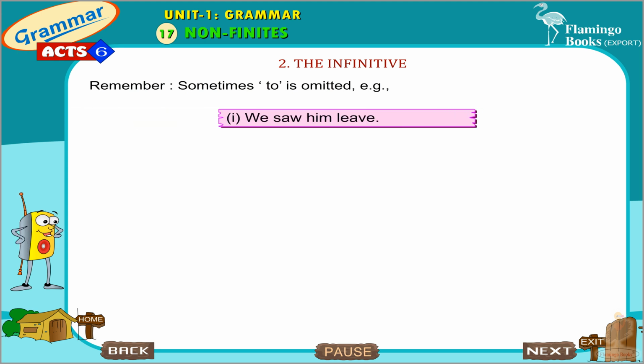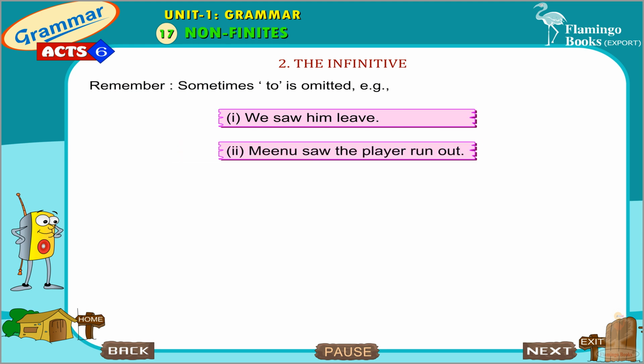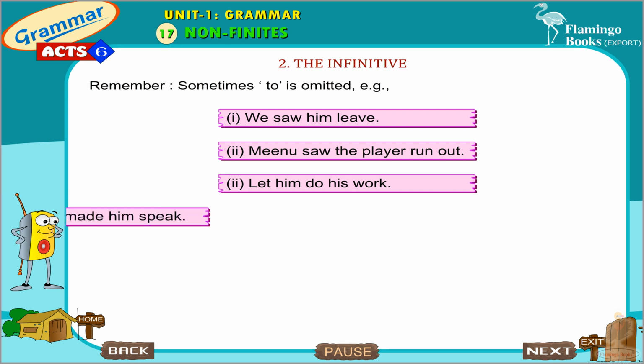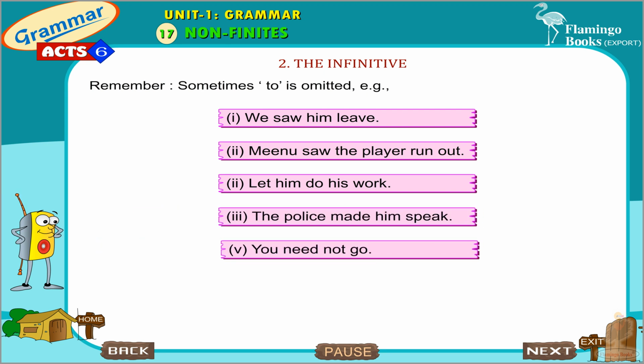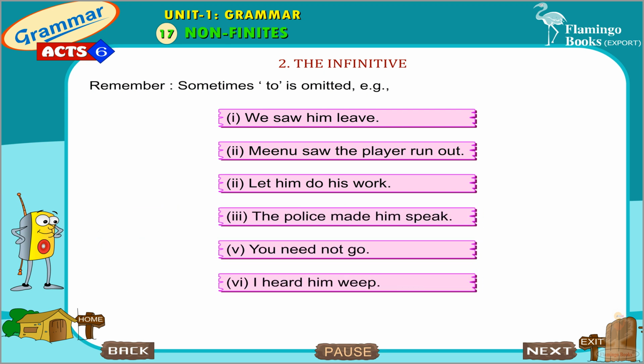Remember, sometimes to is omitted. Example: we saw him leave. Meenu saw the player run out. Let him do his work. The police made him speak. You need not go. I heard him weep.